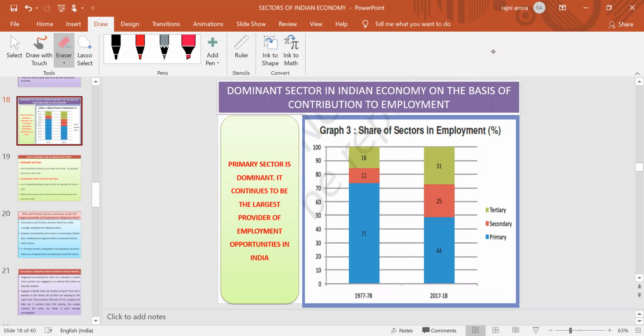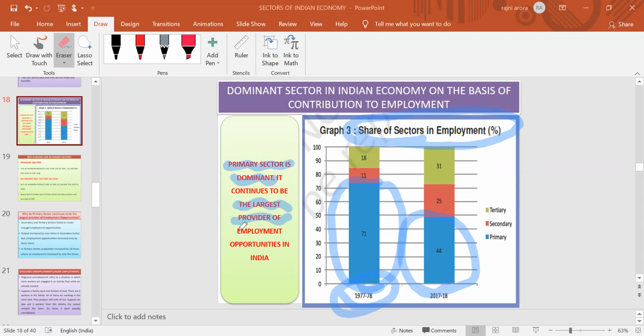Dominant sector in the Indian economy on the basis of contribution to employment: you can see very well that in the period 1970-78, the primary sector was playing a major role, as well as in 2017-18. So the primary sector is the dominant one, and no doubt it continues to be the largest provider of employment opportunities in India.